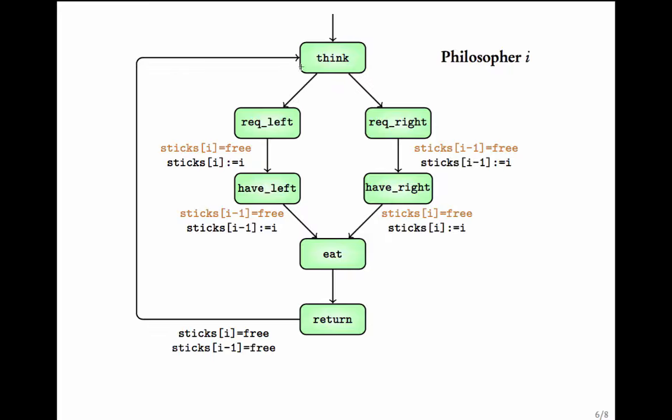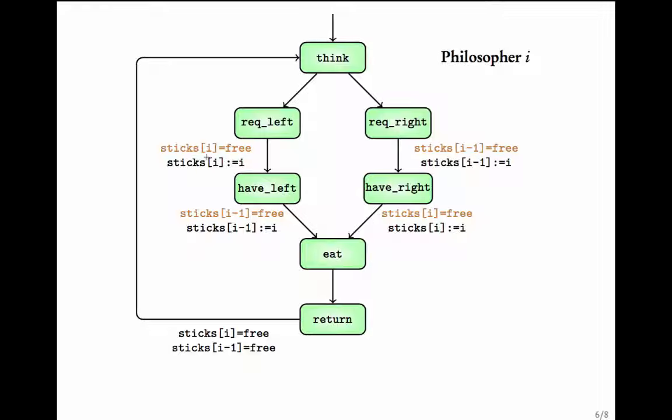Initially, the philosopher i is thinking. Then he has two choices. Either he requests for the left stick or he requests for the right stick. Suppose he requests for the left stick.